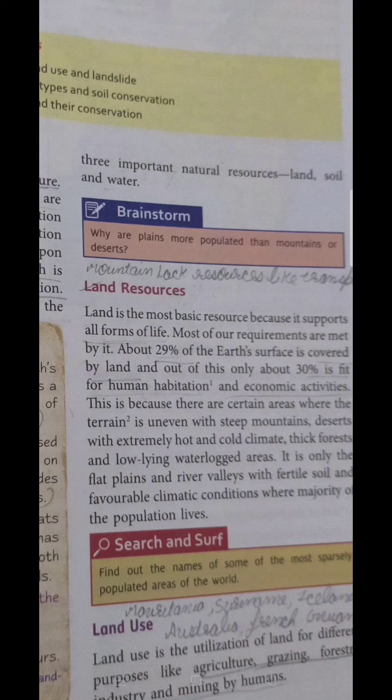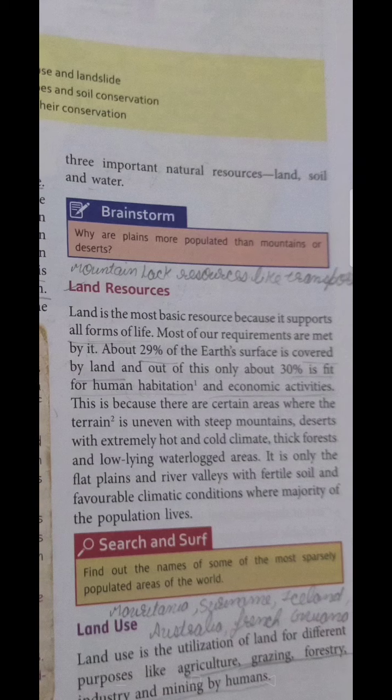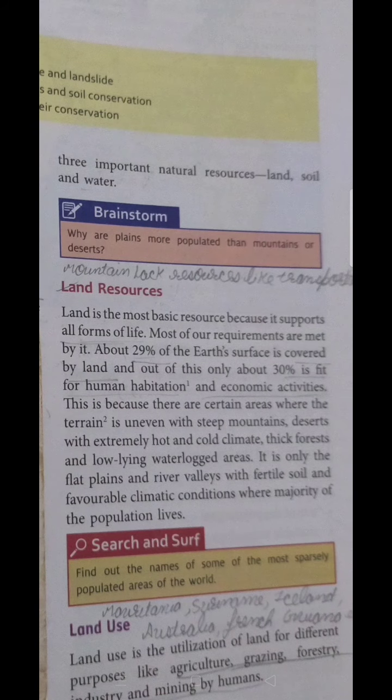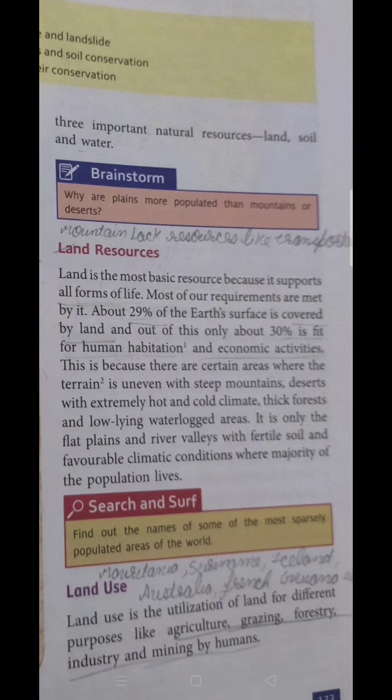So you can understand how little area we have that is fit for survival. The rest is covered by cold climate, steep mountains and hot deserts. So for actual survival, we have only 30% of that 29% of our surface area.